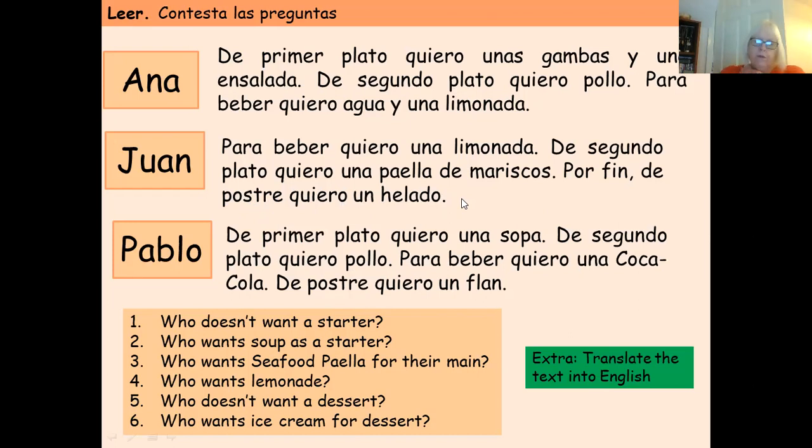Okay, so I think all of that vocab should have been familiar, and it's just a case of analysing the text and looking carefully to see where they are saying what they would like to eat or drink, and then checking if it's first course, main course, or pudding or dessert. Okay, so that's taking you a few minutes. So once you've corrected that, if you've got any wrong, then move on.